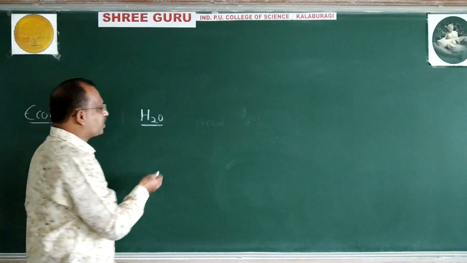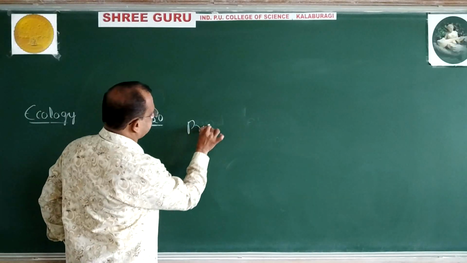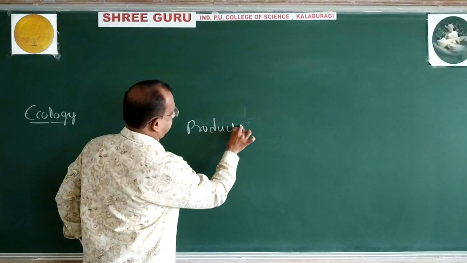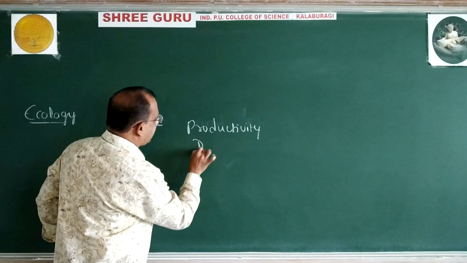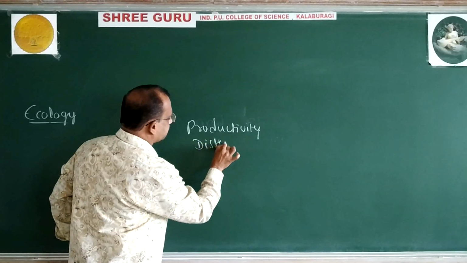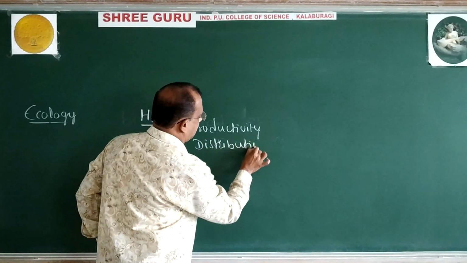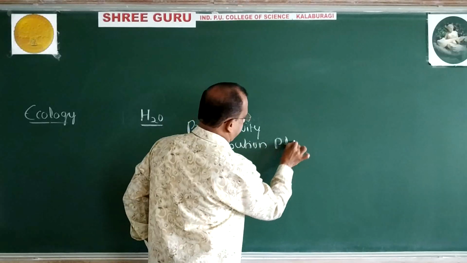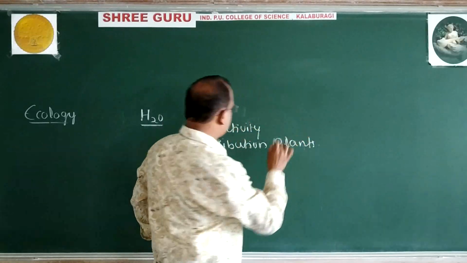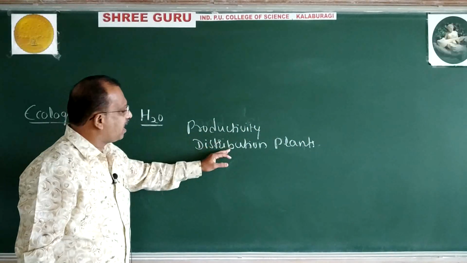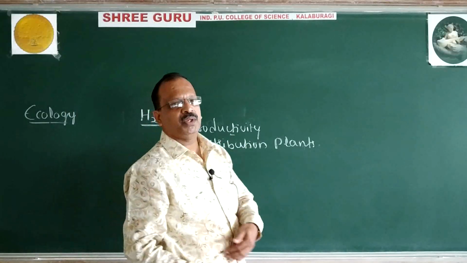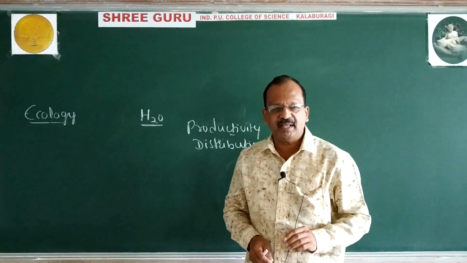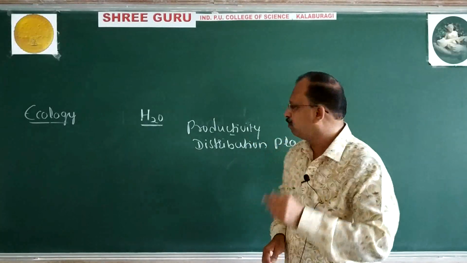Water controls productivity and even distribution of plants. Productivity is nothing but biomass.